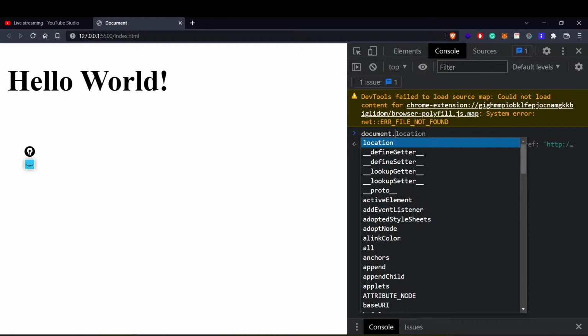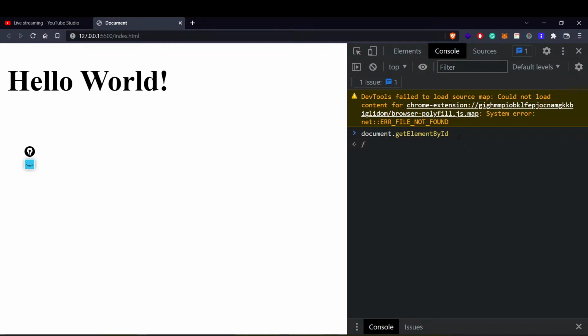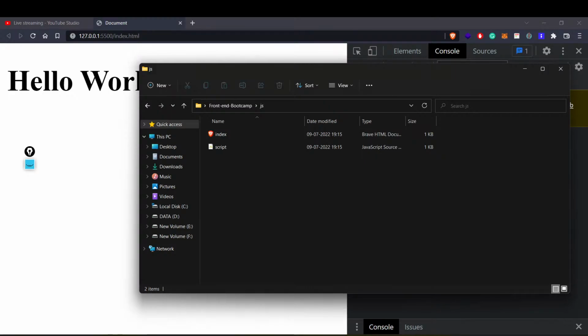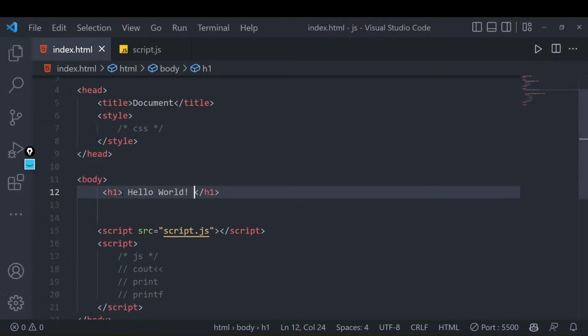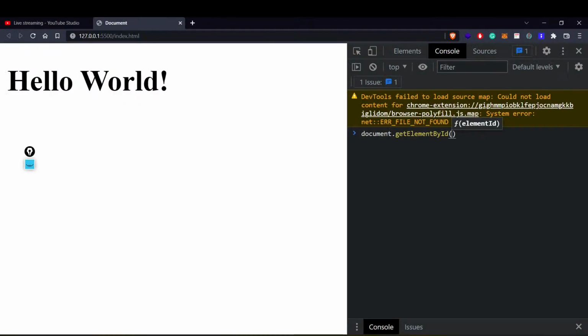Let's try to use this function that is called getElementById. If I write this over here, it will expect me to give it an ID, or whatever element that I want to select, to pass its ID. If you see in my page, I don't have any IDs. So I'll quickly give this an ID, and I'll say heading. And now if I go to my page, and if I want to select this, I'll just write the ID of that heading, that ID.